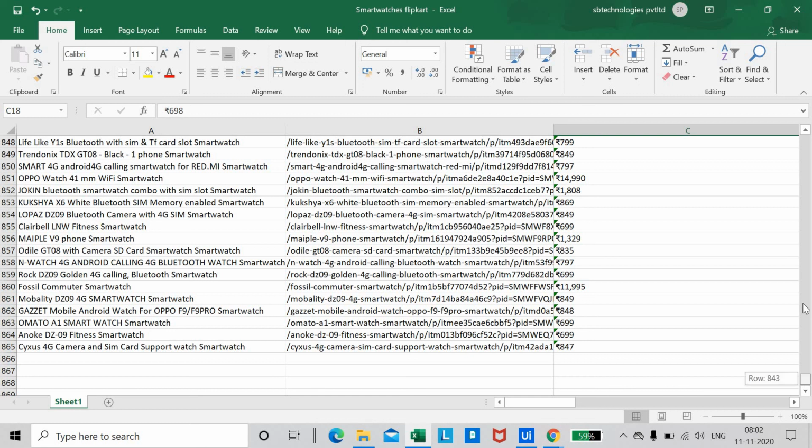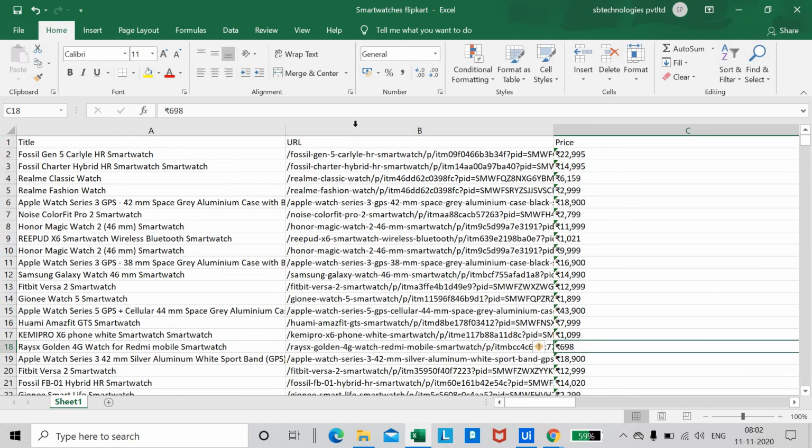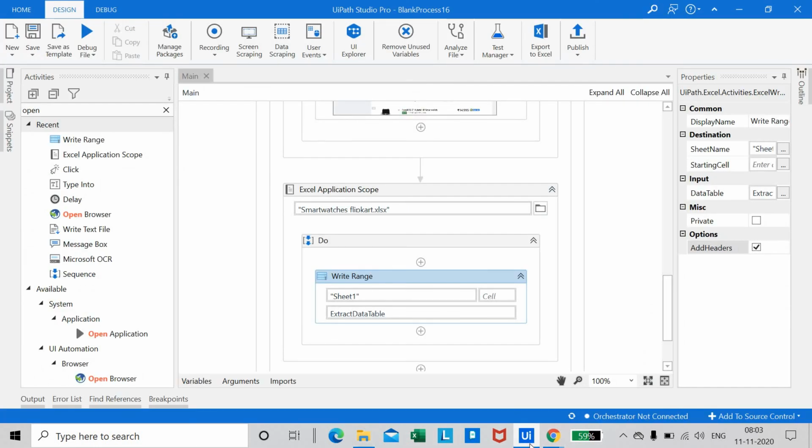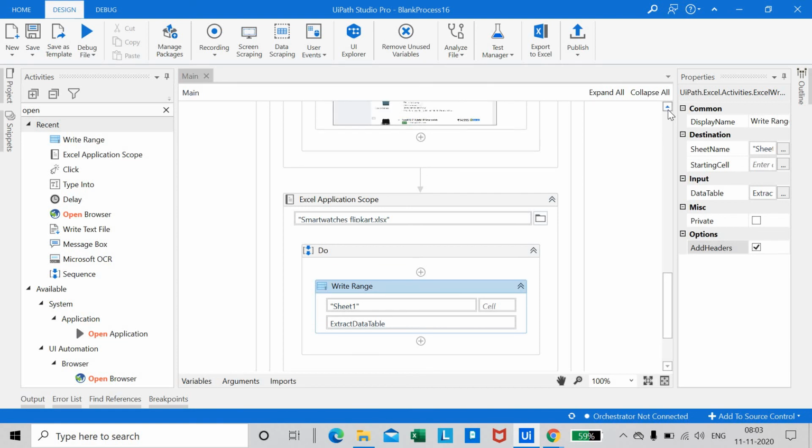So this is through UiPath. What we have done is we have extracted the data of smartwatches. So this is the process. You can just save this. This is it, friends. So this is the process of how we can extract the data of anything from a website through UiPath.